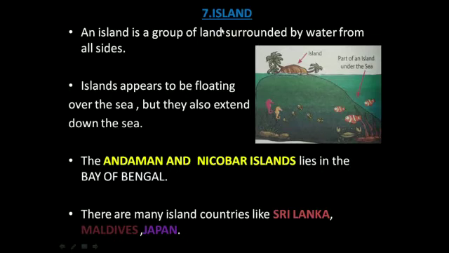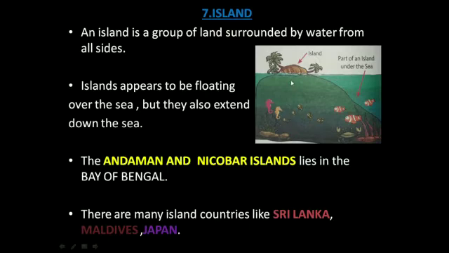Next is island. An island is a group of land surrounded by water from all sides. Island appears to be floating over the sea. Since they are surrounded by water, it appears to be floating over the sea. But they also extend down the sea.